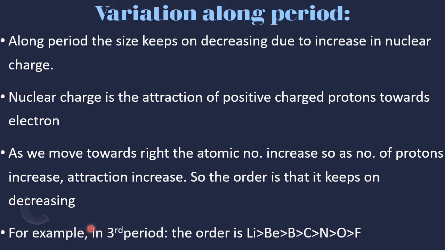For example, you see the second period. Lithium's metallic radius is more than beryllium, boron. Here you have studied atomic radius under two headings, covalent radius and metallic radius, but we take atomic radius in general, whether it is covalent or metallic. Whenever you speak of the radius of an atom, it is the atomic radius only. So the atomic radius of lithium is more than beryllium, boron, carbon, nitrogen, oxygen, fluorine, due to the increase in the nuclear charge, pulling of the electron by the nucleus.